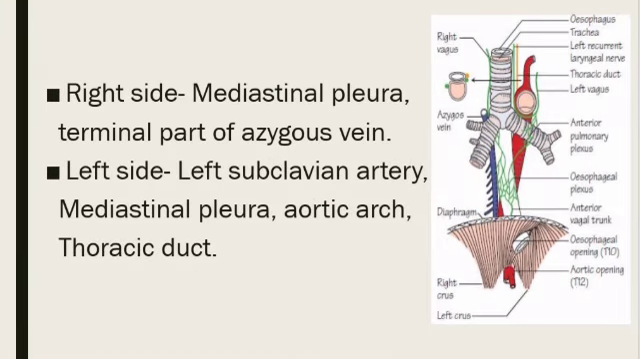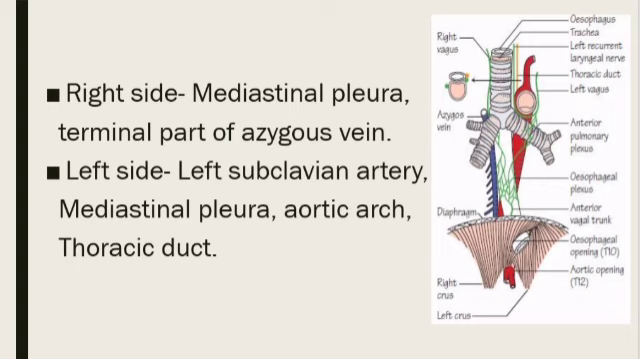Now, what are the relations on the right and left side of the esophagus? On the right side there will be the mediastinal pleura. Mediastinal pleura is the covering of lung at the mediastinum side. When pleura comes at the mediastinum side, it is known as the mediastinal pleura, and it is present on both right and left side of the esophagus.